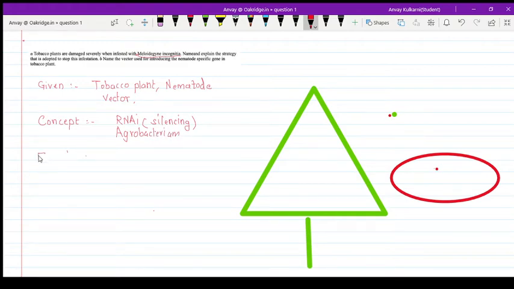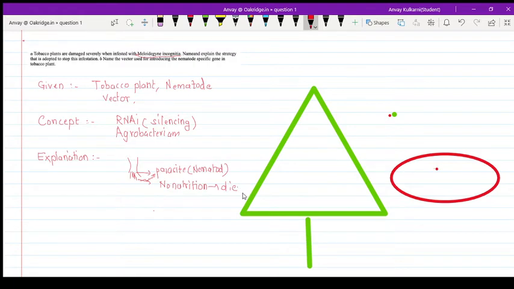Let's begin the explanation of this concept. Here, the first part, this is the tobacco plant and these are the roots of the tobacco plant. What happened? The parasite, that is the nematode, infects the root and derives all the nutrients from this tobacco plant. The plant will not have any nutrition and this plant will ultimately die.